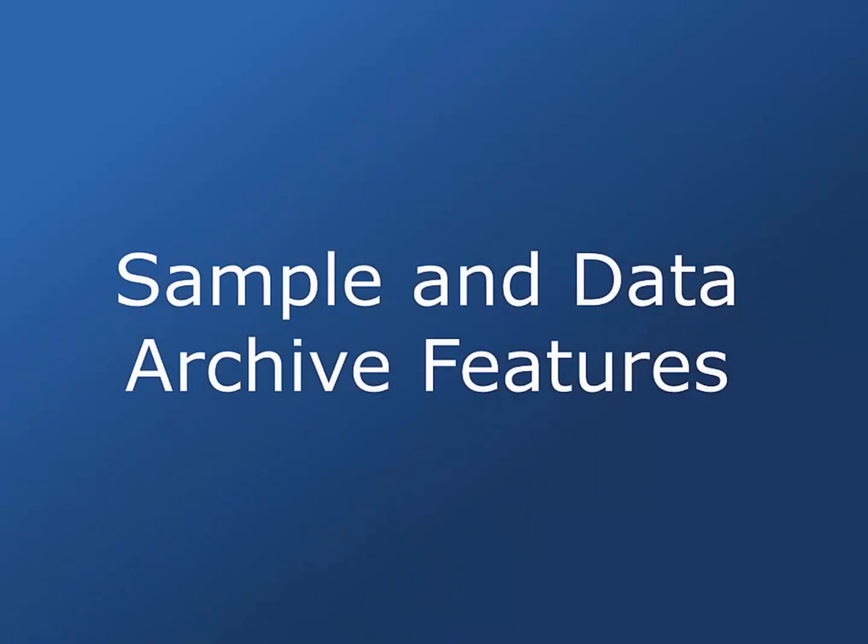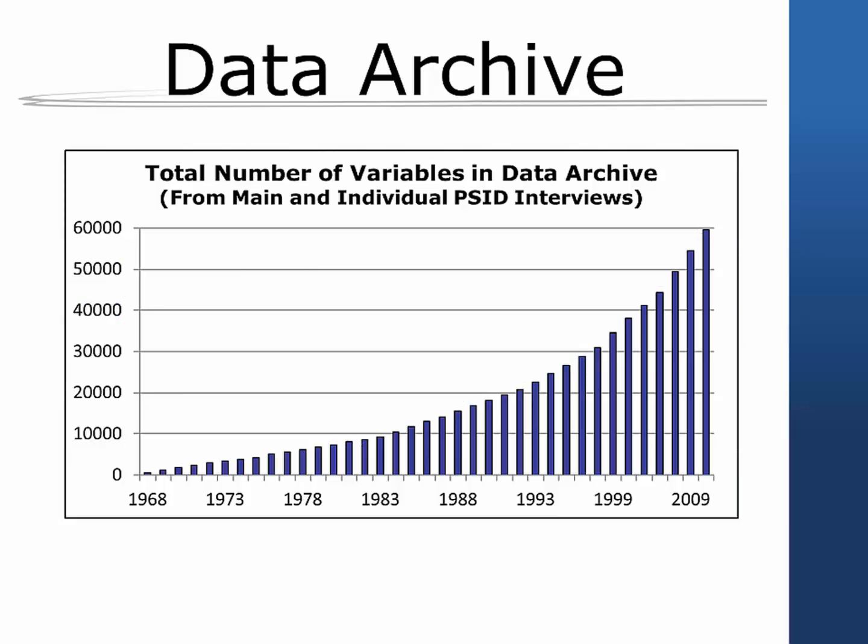The PSID Data Archive contains data from 1968 through the latest release. The archive has a publicly available web-based interface that allows users to create customized data extracts and codebooks. The unique features of the PSID, including the length of the panel, its genealogical design, broad content, and extensive data archive, make it powerful for studying connections among economic status, health, and well-being across generations and over the life course.